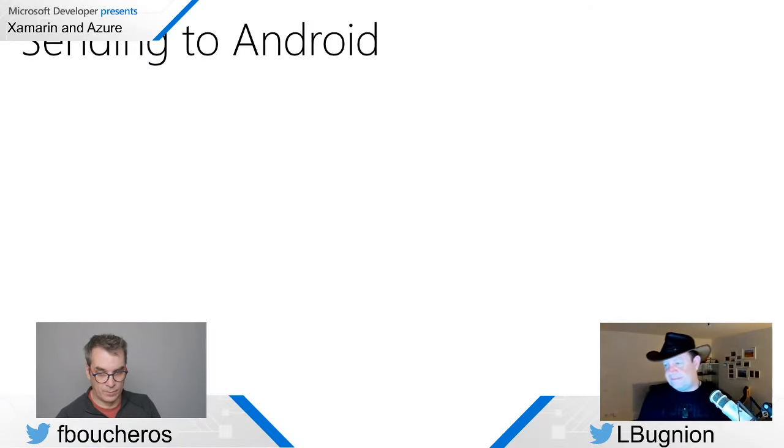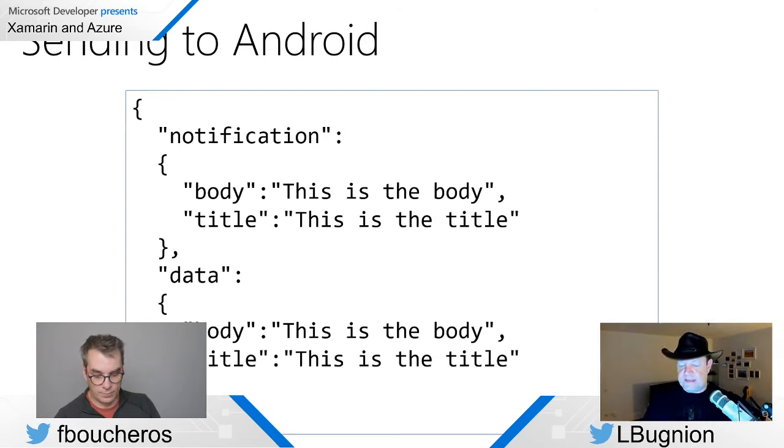If you send a push notification to Android, that's the format that the system is expecting. It's some JSON format. And as I told you before, you have two parts to that. You have one part which is called notification, which is what is shown in the toast, in the UI that shows up in your notification area.